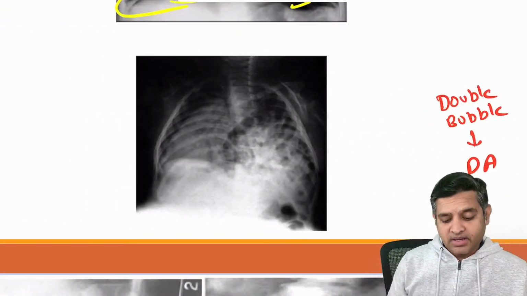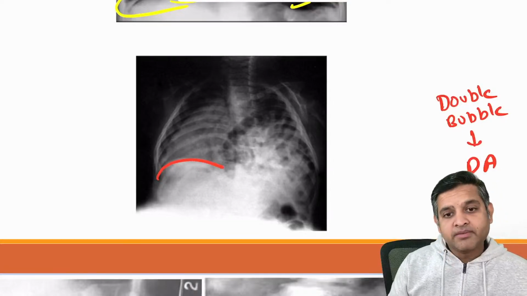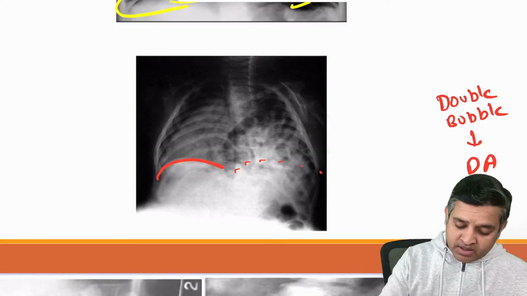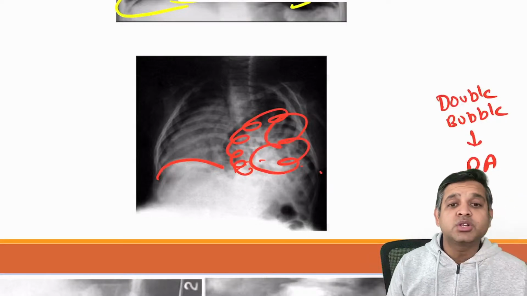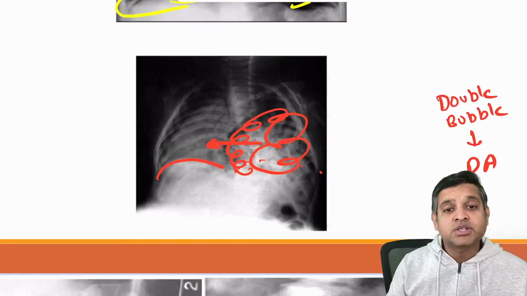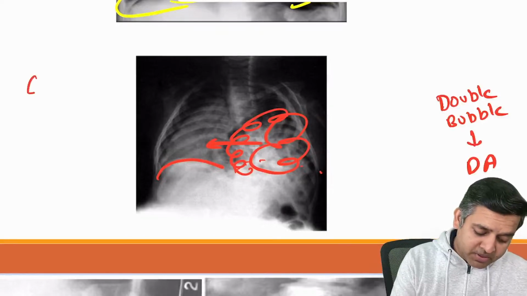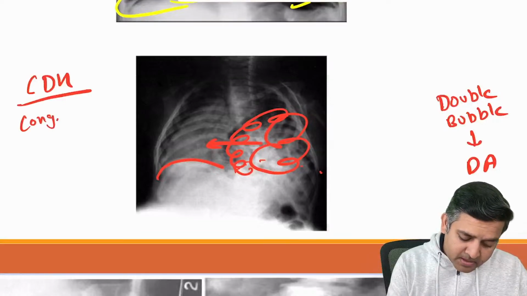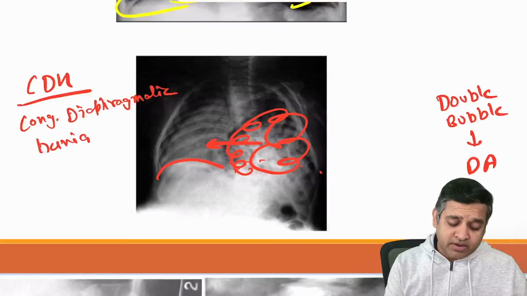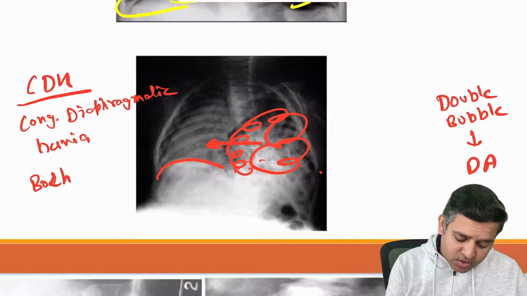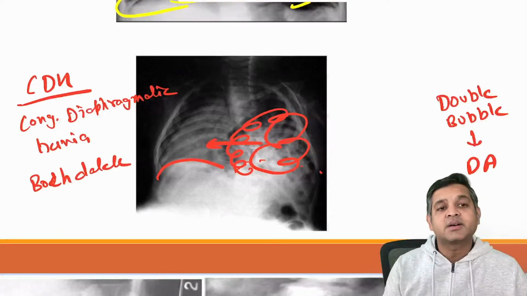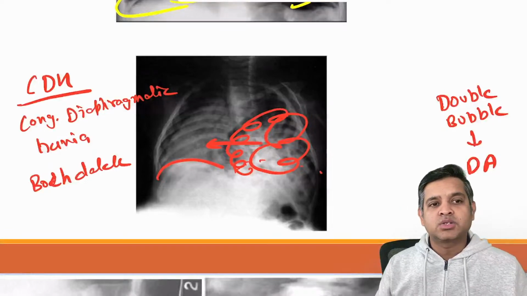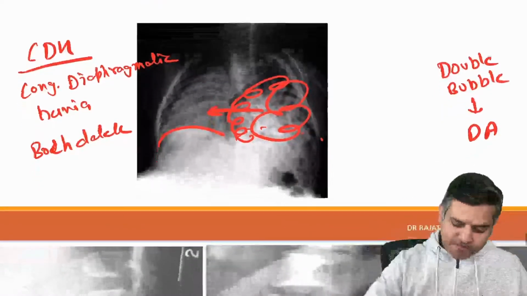And what is this? I can see the right hemidiaphragm, but I don't see the left hemidiaphragm, and I can see bowel loops have herniated into the thorax and they have displaced the heart towards the opposite side. So this is a classical appearance of CDH, congenital diaphragmatic hernia. Congenital diaphragmatic hernia, and this has been called Bochdalek hernia. Congenital diaphragmatic hernia, also called Bochdalek hernia, right?